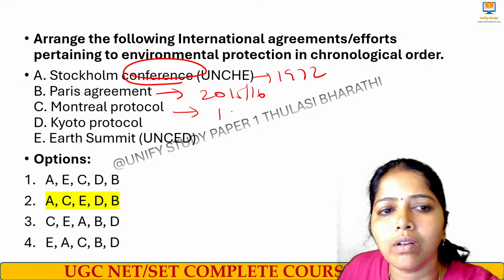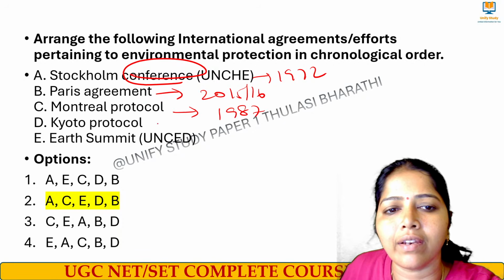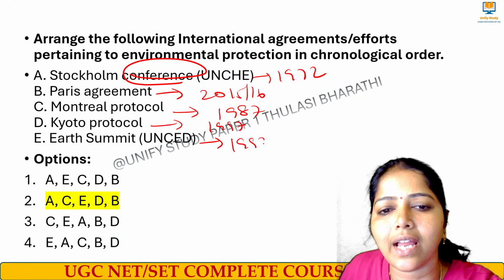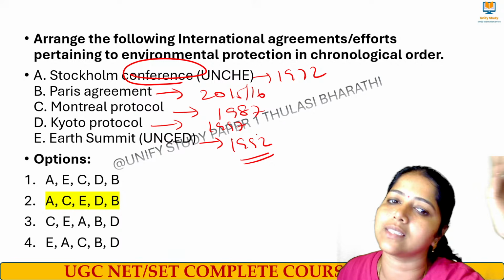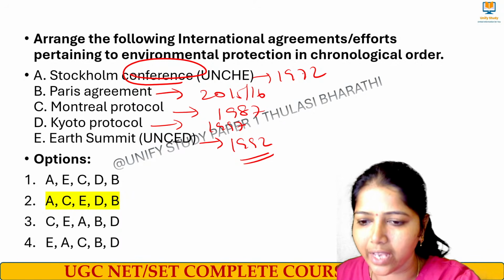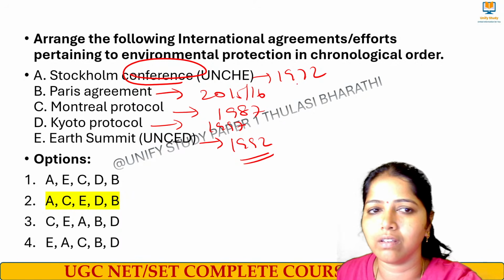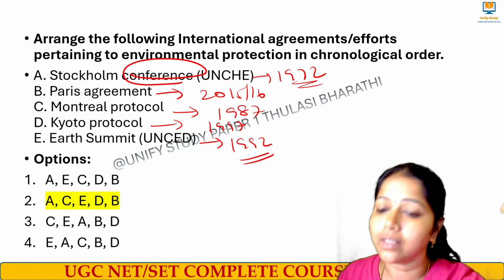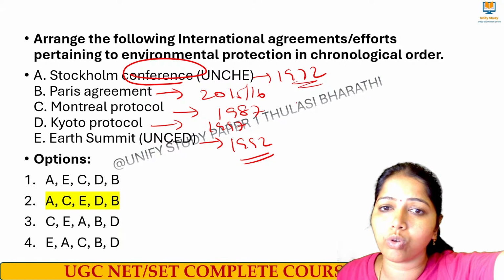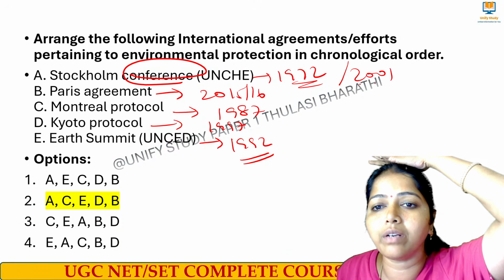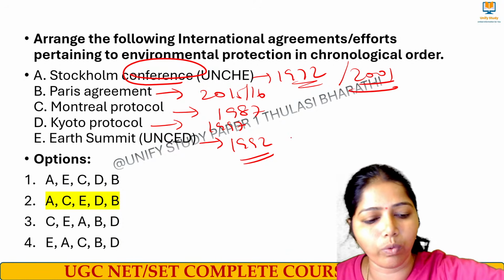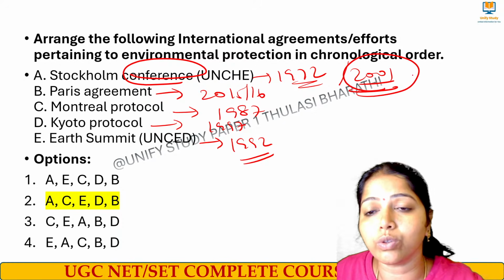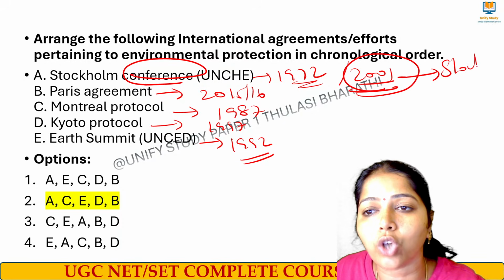Montreal Protocol, 1987. Kyoto Protocol, 1997. Earth Summit, 1992. Which comes first? A comes first. How could it be C? This is the Stockholm Conference. Those who have done it as 2001, how could it be 2001? 2001 is the Stockholm Convention.